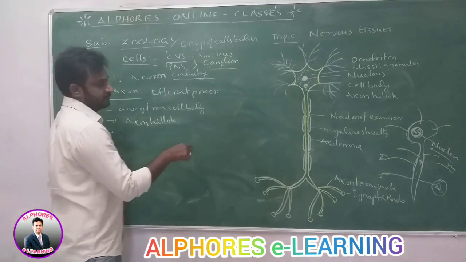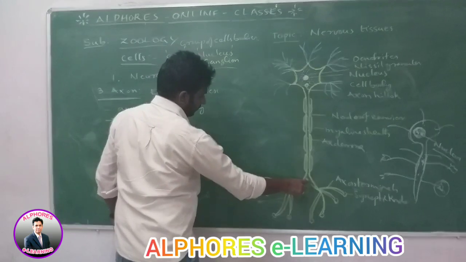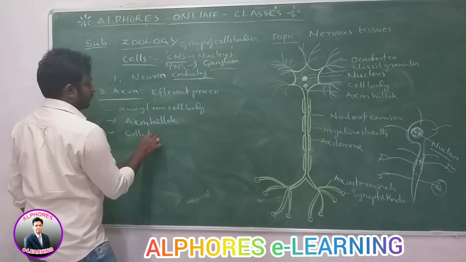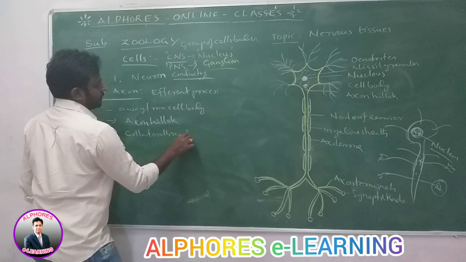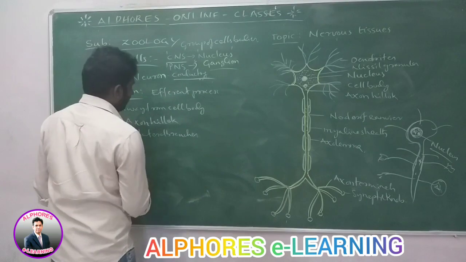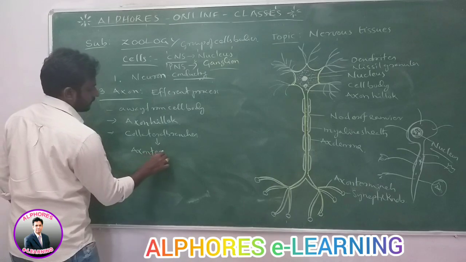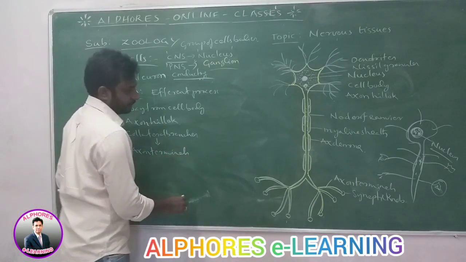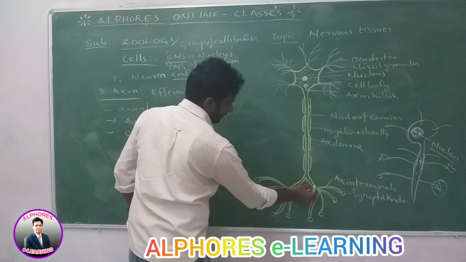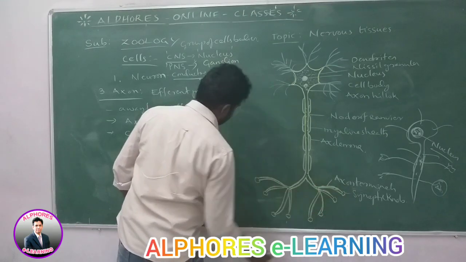Then the axon, which is very long, conducts the impulses away from the cell body, and it splits into branches which are called collateral branches. Then again the collateral branches split into branches like axon terminals. So this is the axon. The axon splits into collateral branches, and these collateral branches again split into fine branches which are called axon terminals.